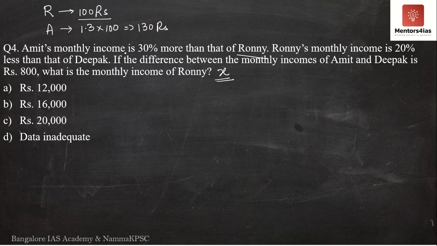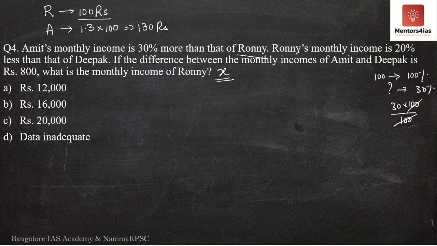If Ronnie's salary is 100 rupees and 100 rupees is 100%, how many rupees is 30%? It is 30 into 100 divided by 100, which is 30 rupees. So there's an increase of 30 rupees extra. So it is 100 plus 30, which gives us 130 rupees, or you can straight away multiply it by 1.3, because there's a 30% increase.